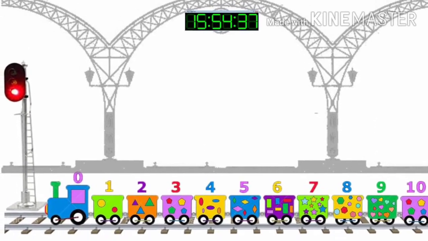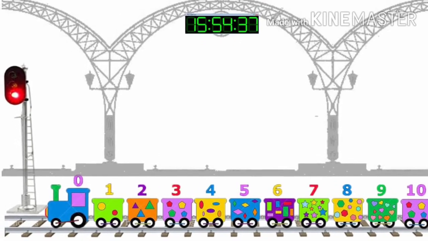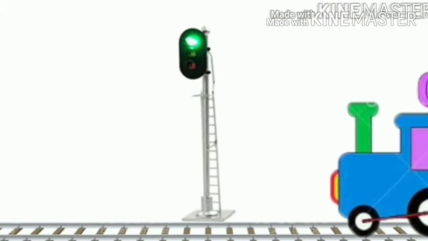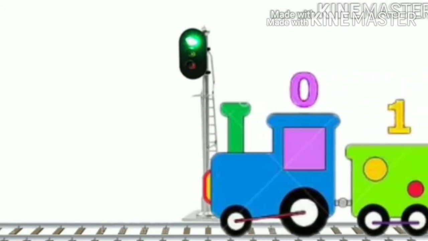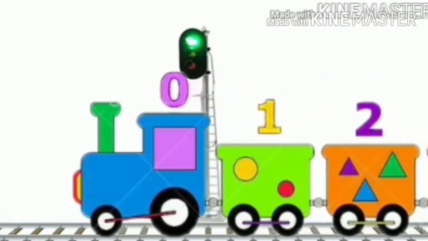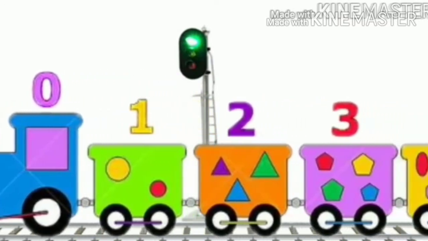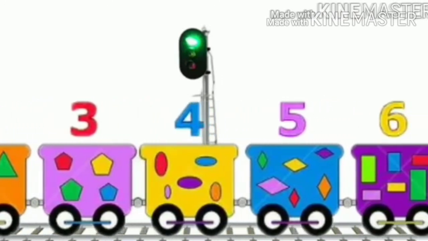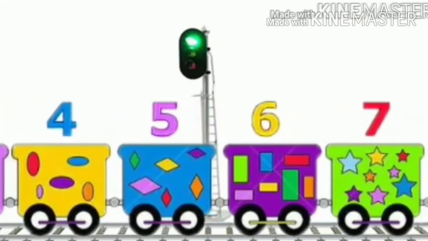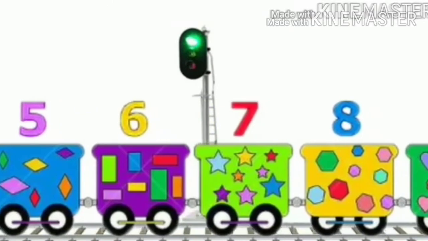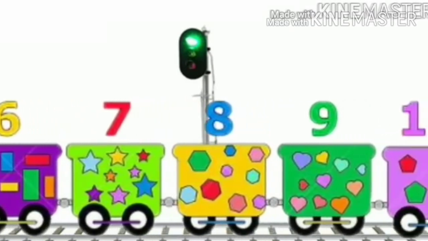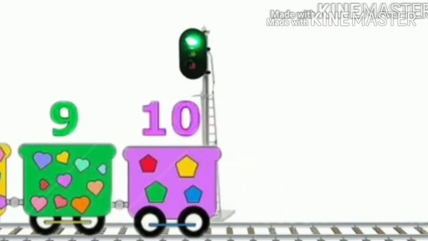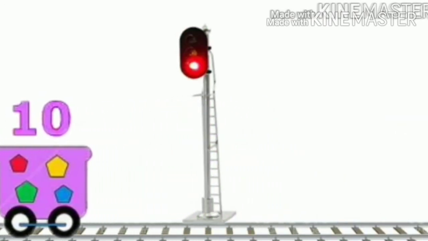Oh, the train has got the green signal. See how it has started crossing the platform? First, the engine holding number 0 is passing by. Thereafter, bogie number 1 follows, after which it is followed by bogie number 2, 3, 4, 5, 6, 7, 8, 9 and 10. Finally, the entire train passes by the platform and the signal turns red.